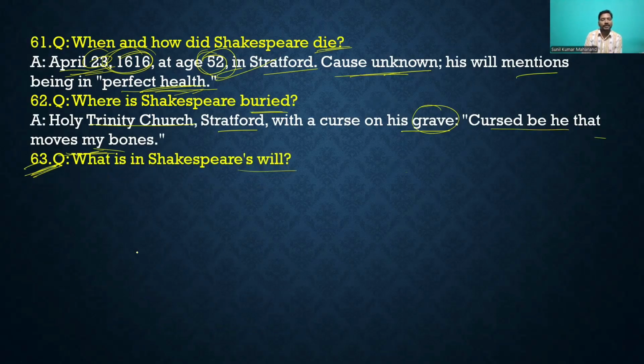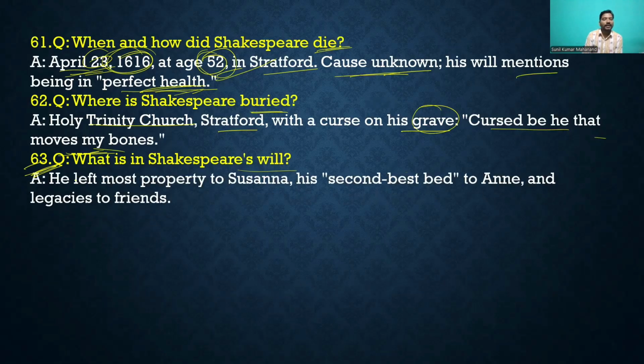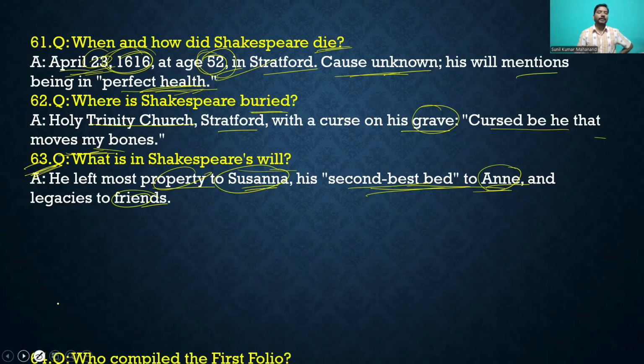What is Shakespeare's will? You can see that he left most property to Susanna, his daughter, and his second best bed to Anne, and legacy to friends. To whom did he give most of the property? Susanna, his daughter, and his second best bed to Anne Hathaway, his wife, and legacy to friends. Some friends he also left his legacy or will.